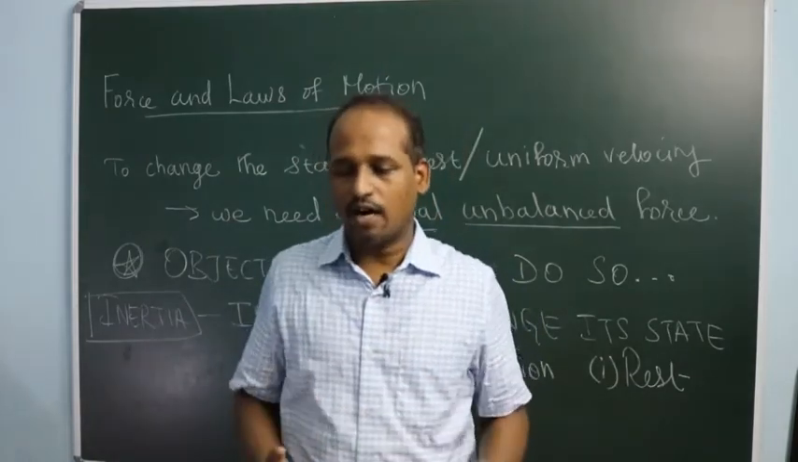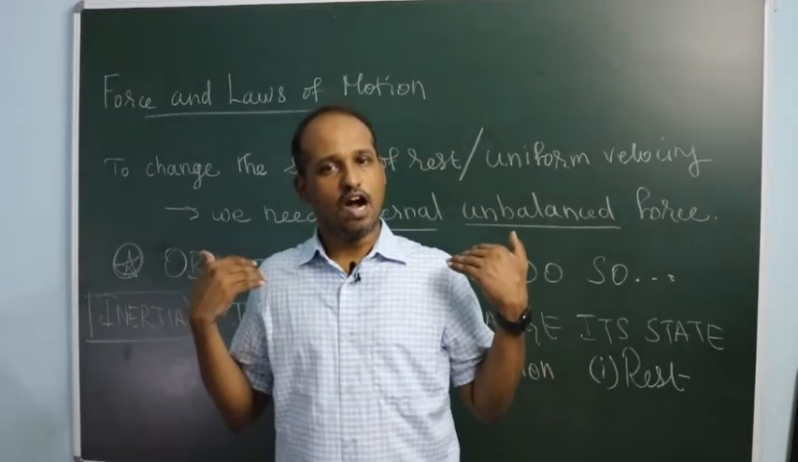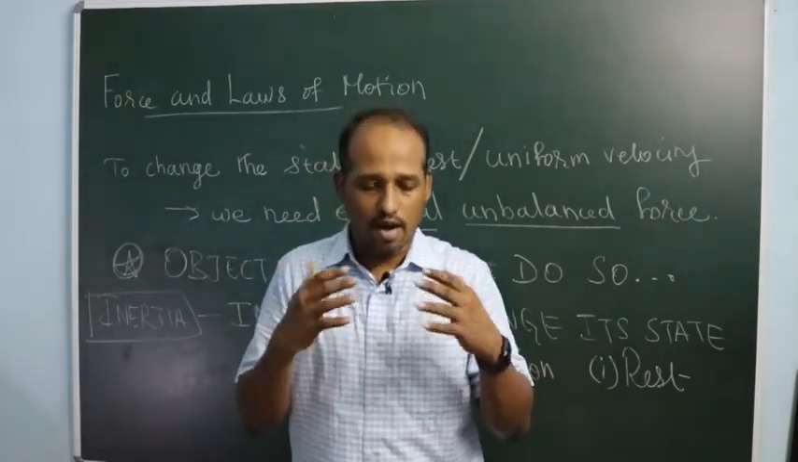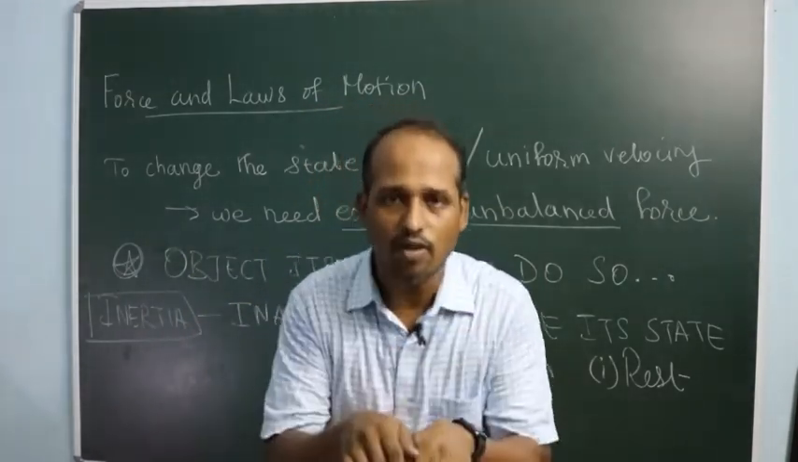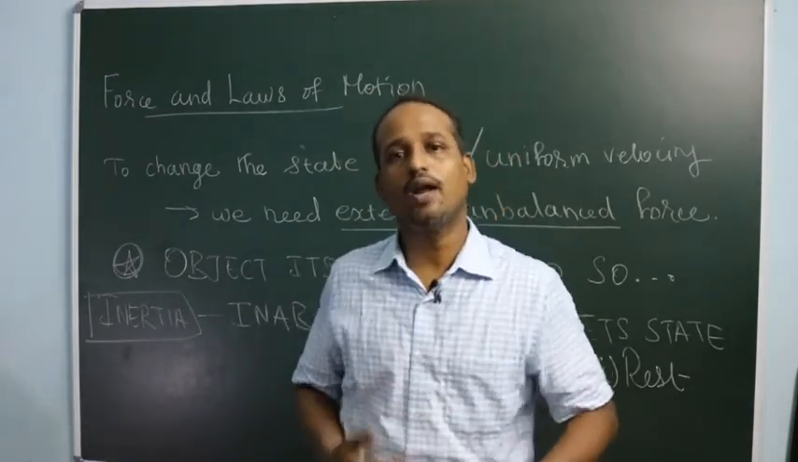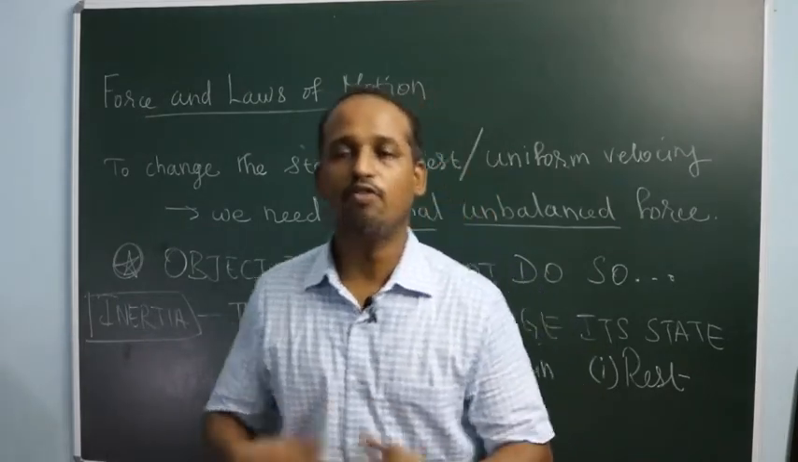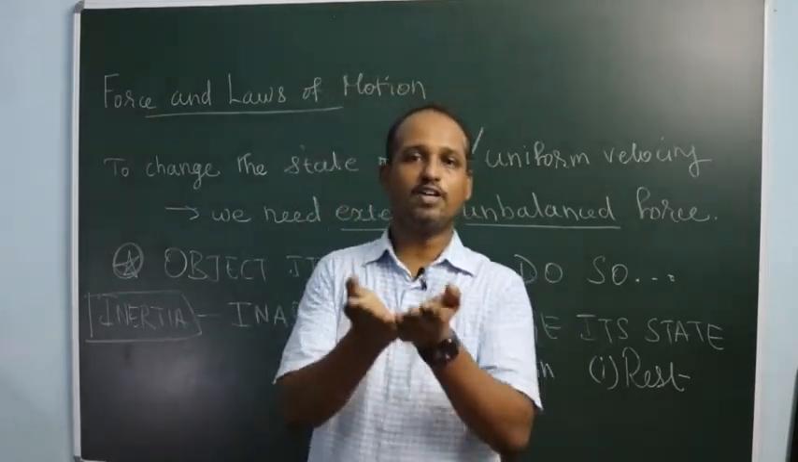So when the car or any vehicle starts, you lean backward. That is inertia of rest. When you are already moving and the brakes are applied, you lean forward. That is an example of inertia of motion. And when you run, and you are tripped by something or someone and you fall over, this is an example of inertia of motion.